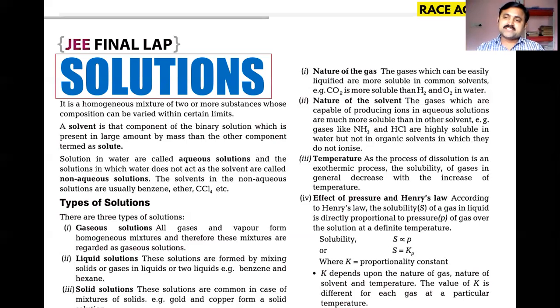So the component present in large quantity in the solution is called the solvent, and the other is the solute. A solvent is that component of the binary solution which is present in a larger amount by mass, and the other component is termed the solute.